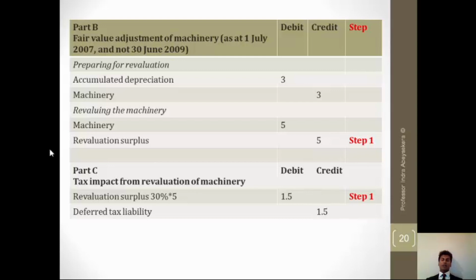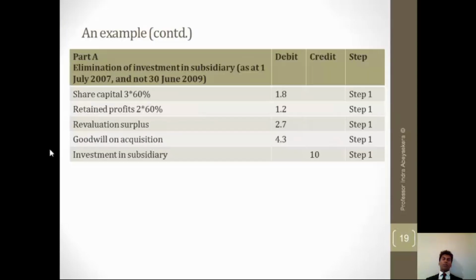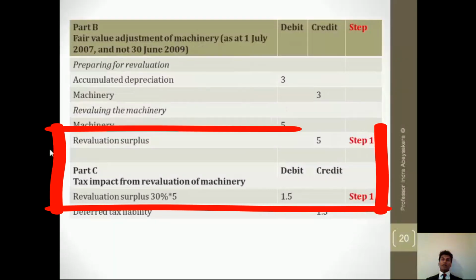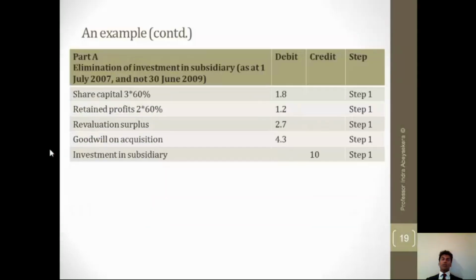The reason is for the part A entry, that is the elimination of investment, and that is the step 1, I got to bring the revaluation surplus here. So that is 3.5 is the revaluation surplus, but when I apply 3.5 into 60%, that is 2.7.